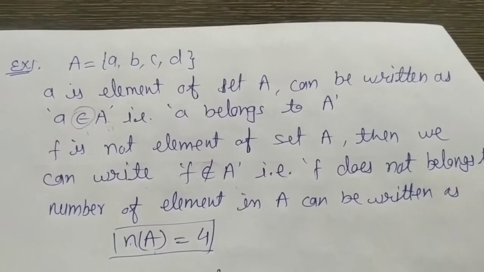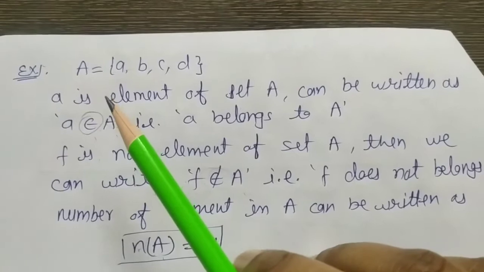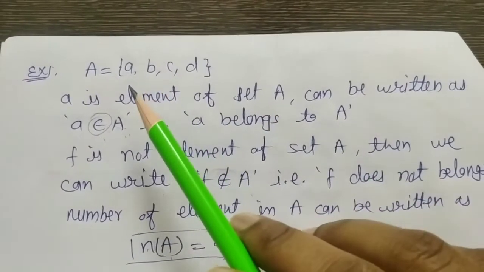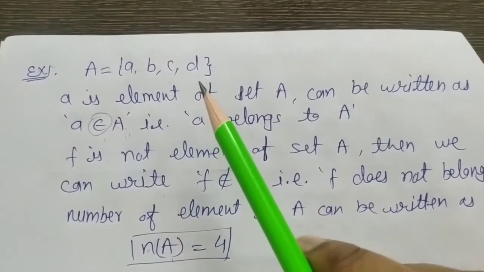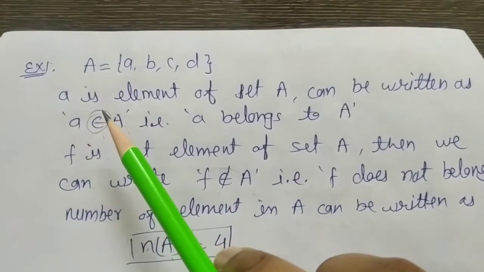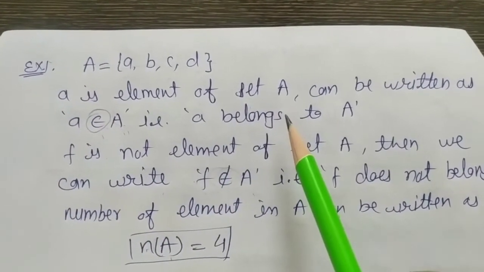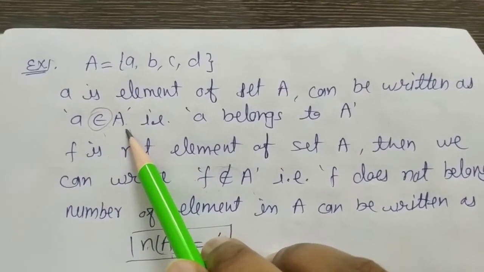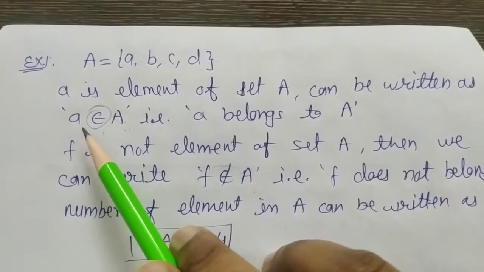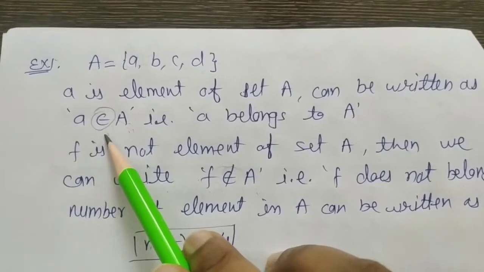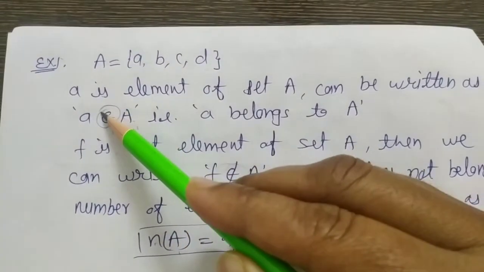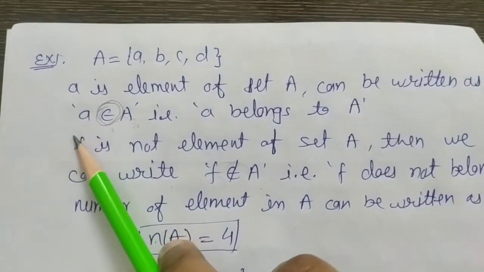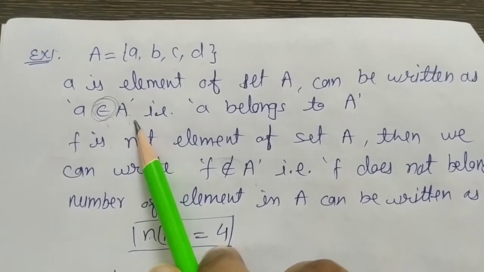Let us consider an example. A set A is given where we have 4 elements. Elements are a, b, c, and d. So I can say a is an element of set A, or I can write it like this: a epsilon A. We can read it like this: a belongs to set A. This epsilon symbol shows belongs. It means element a belongs to set A.